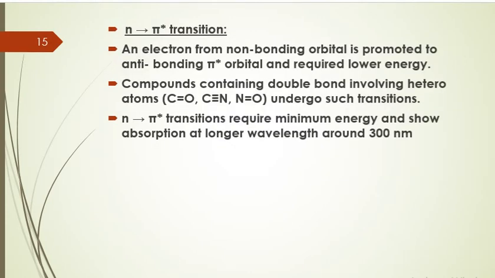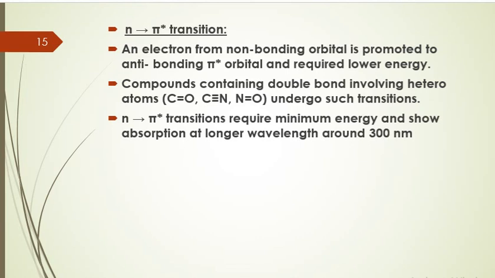Now going through the last kind of transition, that is the n to pi star transition. As the name indicates, it is associated with n electrons, once again those electrons which are not involved in bond formation. The electron from the non-bonding orbital gets promoted to the anti-bonding pi star orbital, and it requires the lowest amount of energy among all the transitions.